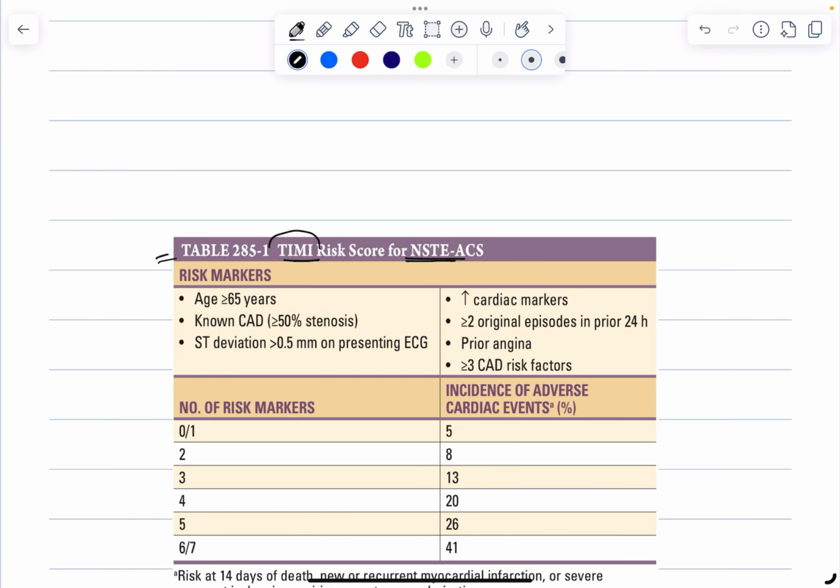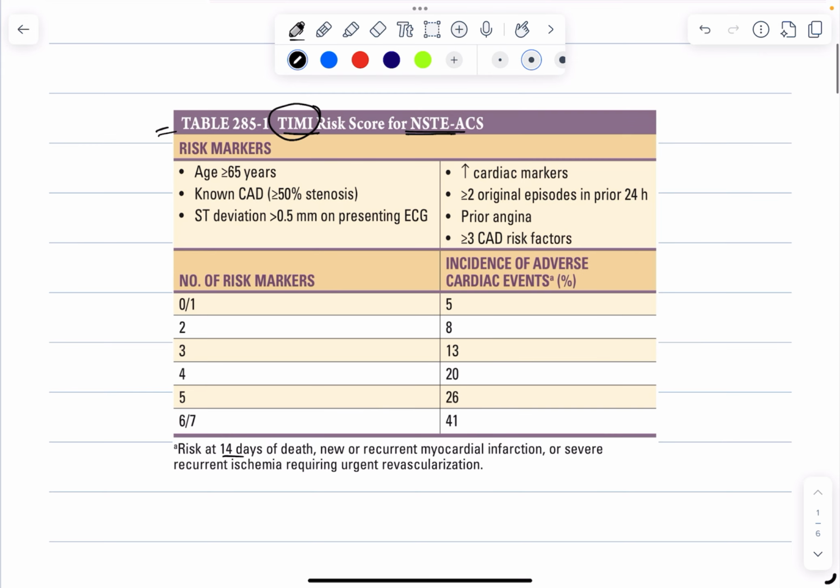Here TIMI refers to thrombolysis in myocardial infarction, and this risk score tells us about the 14 days of death, new or recurrent myocardial infarction, or severe recurrent ischemia which is requiring urgent revascularization.